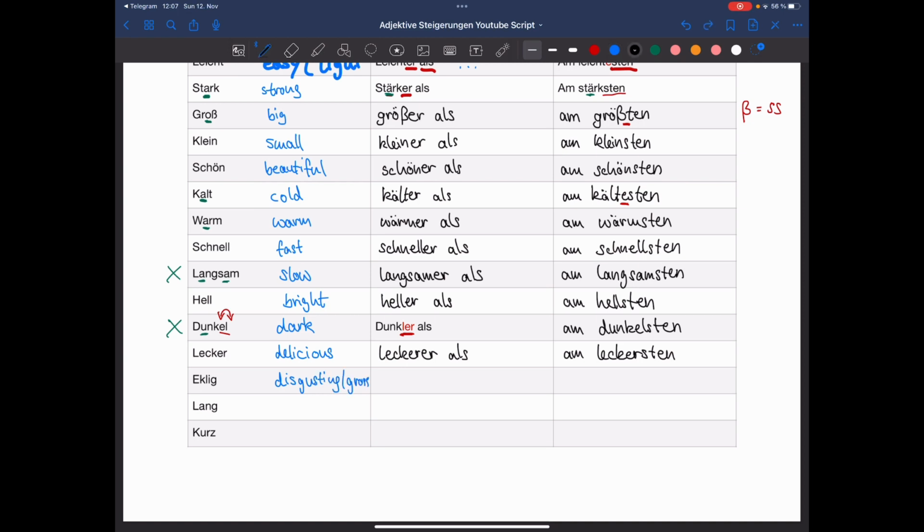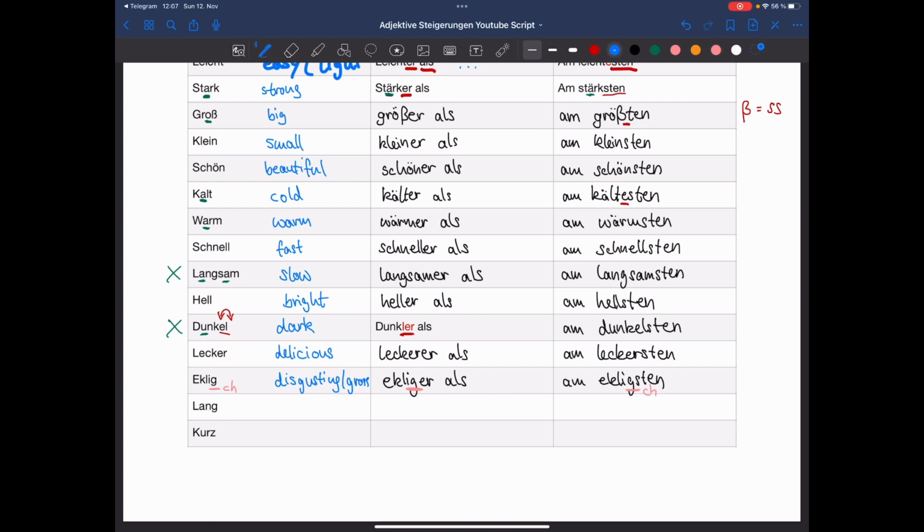Now, the comparative form would be ekliger als, and the superlative am ekligsten. So these sounds here, you might hear different. Eklig, ekliger, then here ekligsten. It sounds like a CH again.